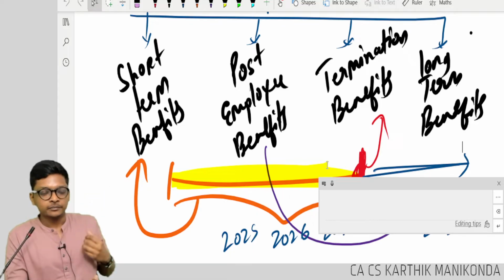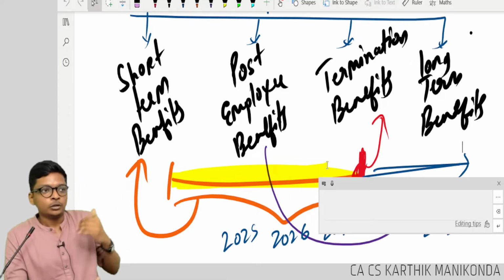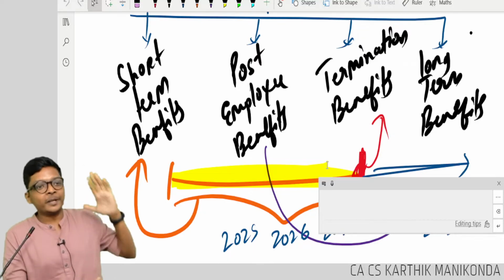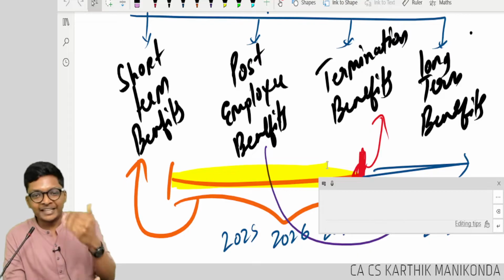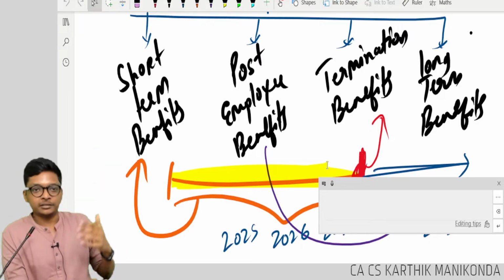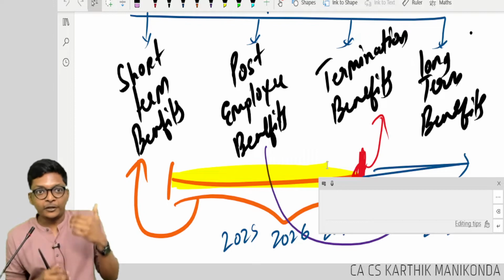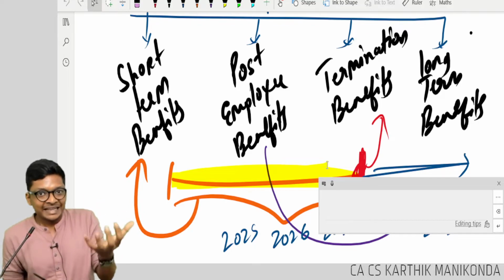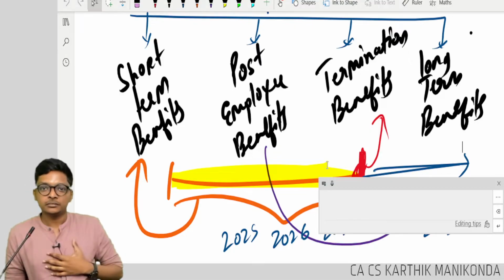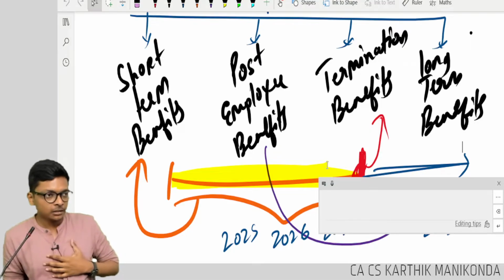I'll give an example. This team performed very well. So management told, after 2 years, we will go for a Europe trip. Confirmed, guys. We booked the tickets now itself. The rest of the travel we'll do after 2 years. Now you're going to get something after 2 years, but it's accrued now because of your performance in this year. Are you following? All of you getting it?